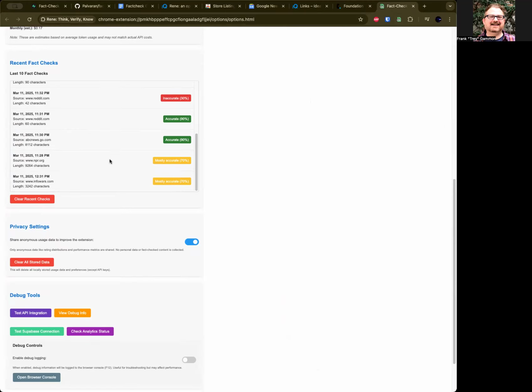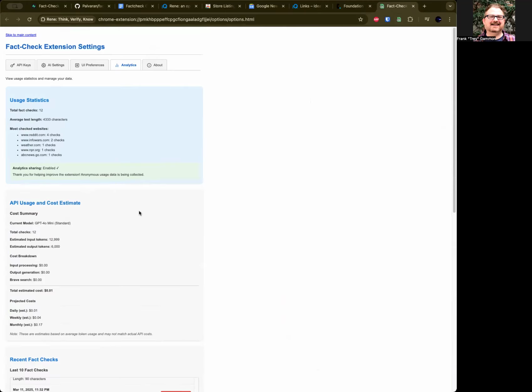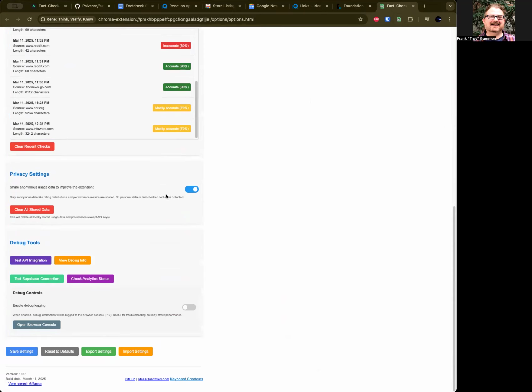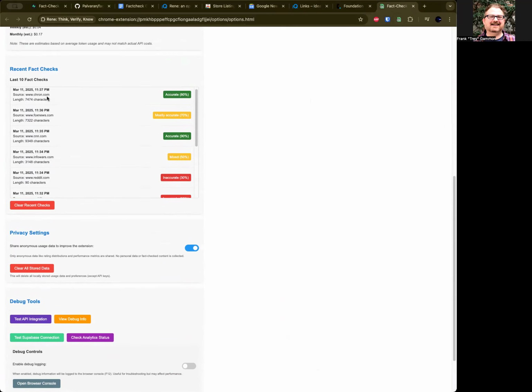For example, if you don't like any of this usage data and you don't want to use any of that, you can turn this off and you no longer share any of that information. And then down here, I put some debugging tools so you can test your connection to Supabase. Supabase is the database backend where it sends the anonymized domain level data to be looked at. The purpose of that is to be able to see how that data evolves over time for accuracy, mixed, or inaccuracy.